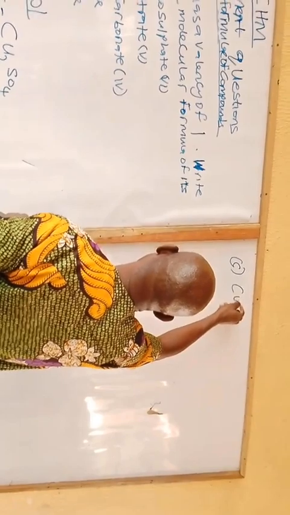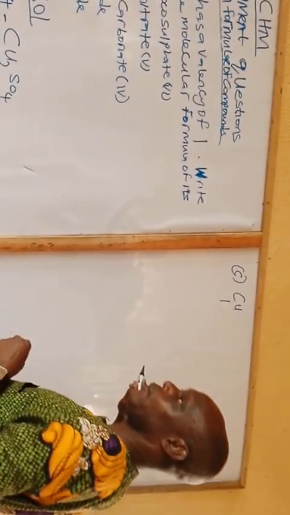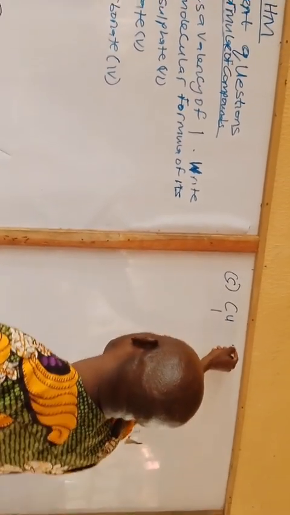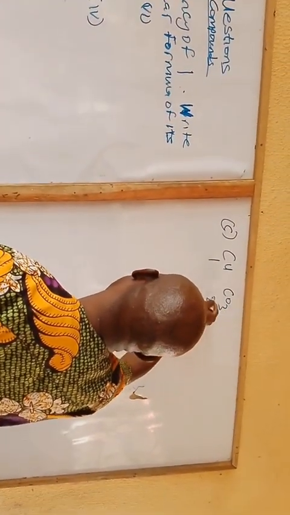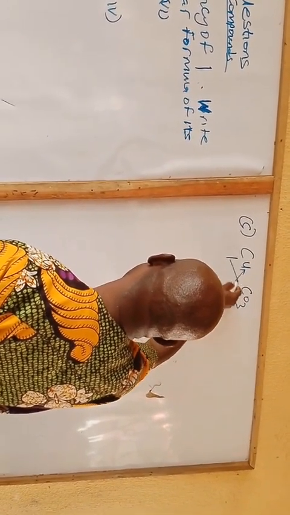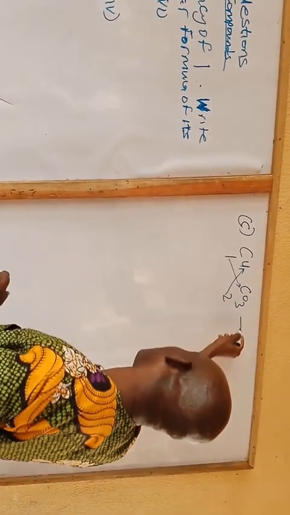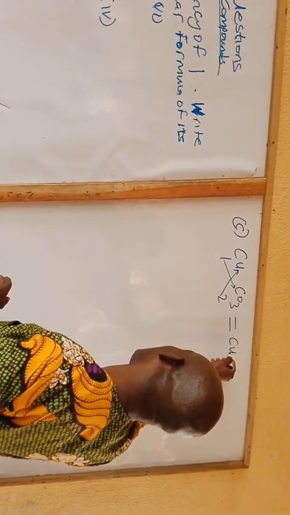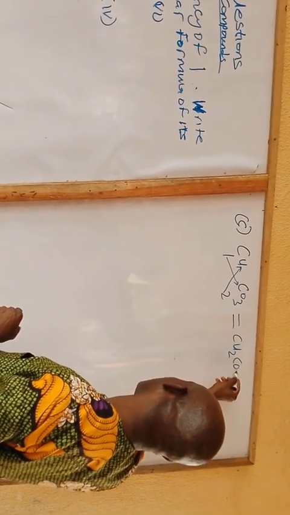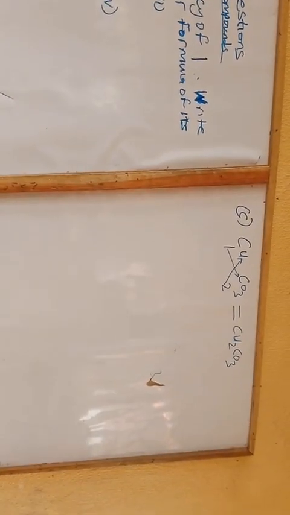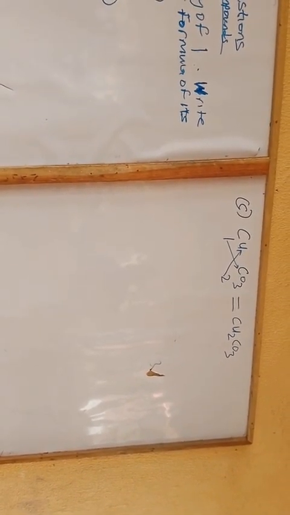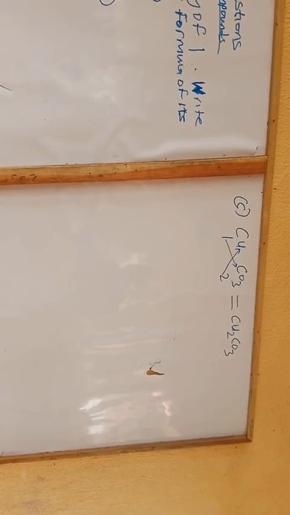C. If copper is having valency of 1, its trioxocarbonate 4 will be, so 2 for trioxocarbonate 4 goes to copper, 1 for copper goes to trioxocarbonate 4. So that will now become Cu2CO3. Copper 1 trioxocarbonate 4 is Cu2CO3.